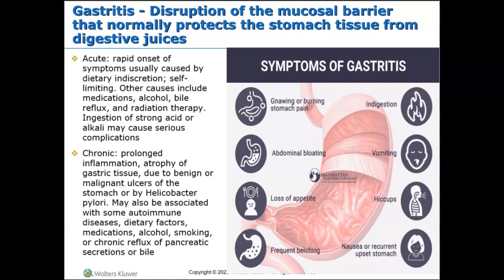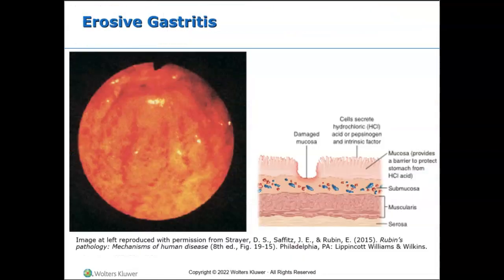And then a chronic condition is prolonged inflammation, could be atrophy of gastric tissue, could be due to benign or malignant ulcers of the stomach. It could be due to H. pylori infection, right? And it may also be associated with some autoimmune disorders and diseases, could be dietary factors, medication, alcohol, smoking, chronic reflux, could be pancreatic secretions or bile. I mean, there's like a number of things that can definitely cause gastritis.